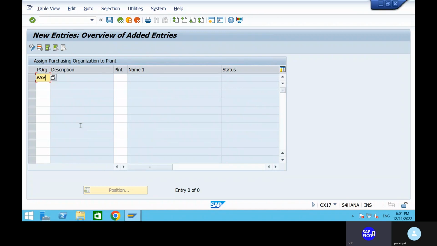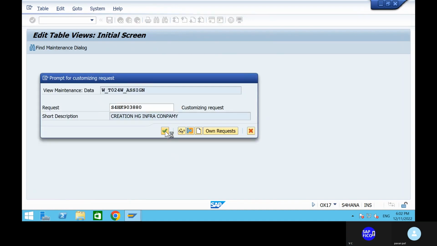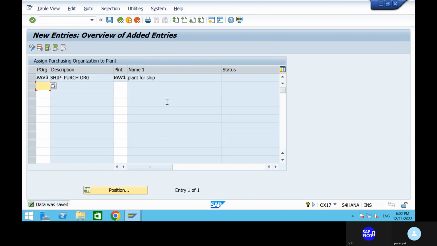Okay, give your purchasing organization and give your plant. That is the most important thing that we have right now. Okay, click on enter, go to the save button and save it. Come back to the next configurations.